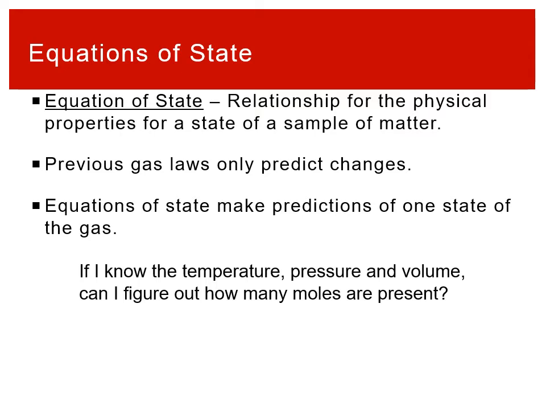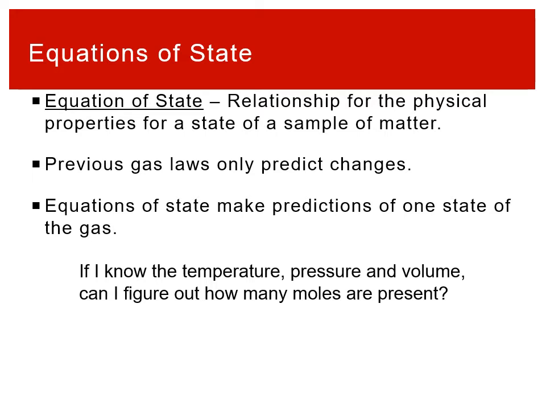A different idea would be something that's called an equation of state. And the purpose of an equation of state is that it describes a single state of a sample of matter. So I'm using the word state here, I mean like the conditions. Previously we had, say, initial and final. The equation of state would just be, well, what about just the initial? I want to know the relationship for all of the properties of that version of the gas. And so when we're looking at the equation of state for a gas, we could say, well, I have one version of the gas. What are the relationships of all the different variables for that?